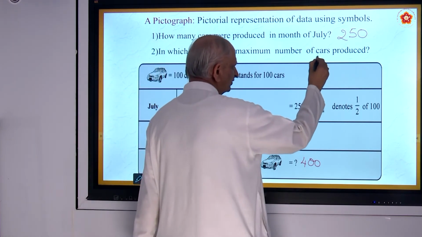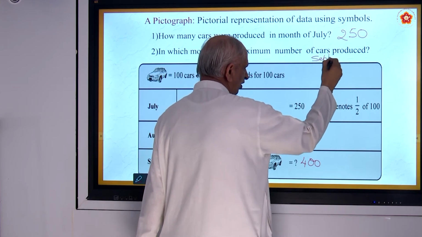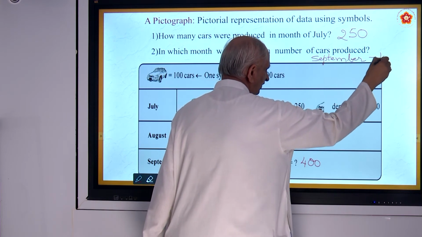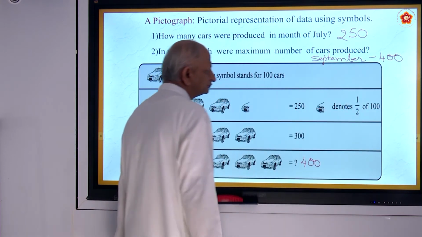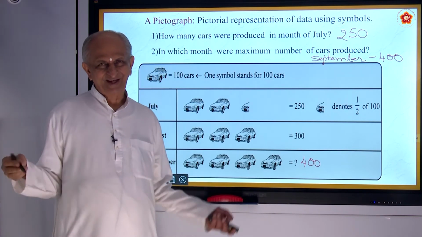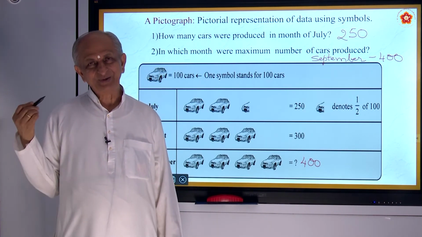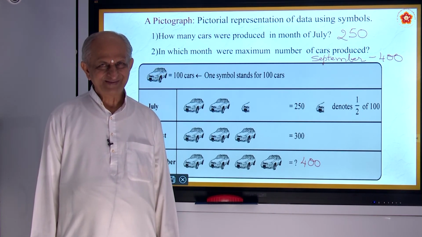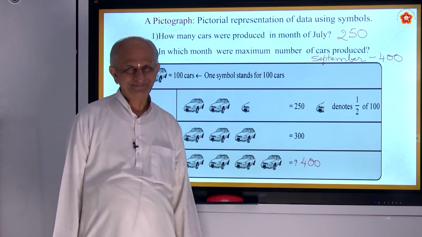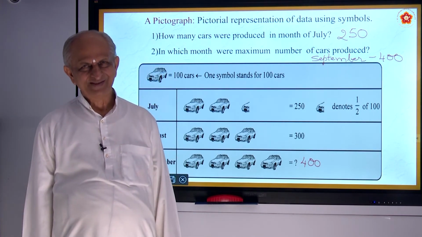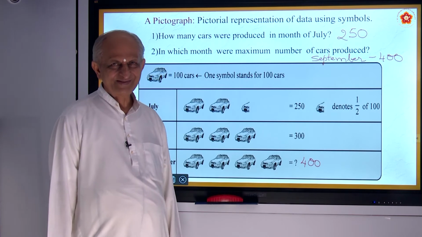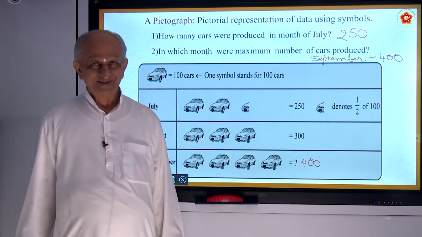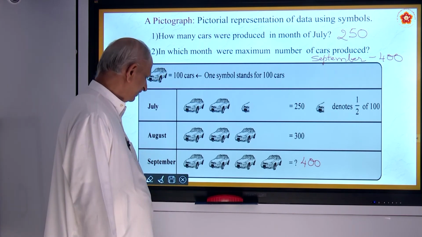September. So the answer is September. How many cars? In September, 400 cars were sold. Many names of cars: in earlier days, there were Ambassador cars. Now you have Benz cars, correct? Then Maruti Suzuki. So many cars have come to market now.